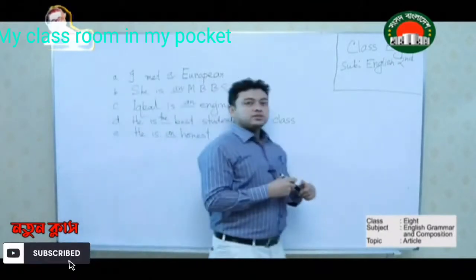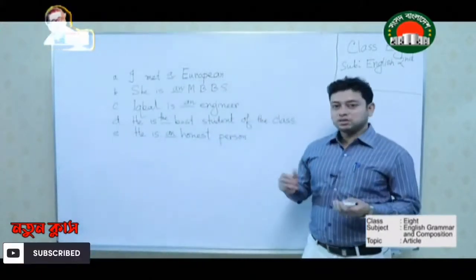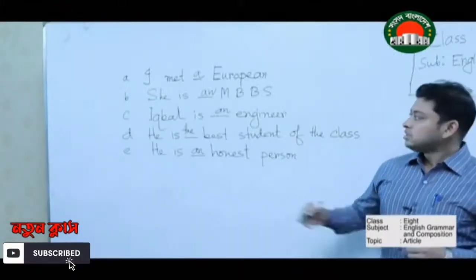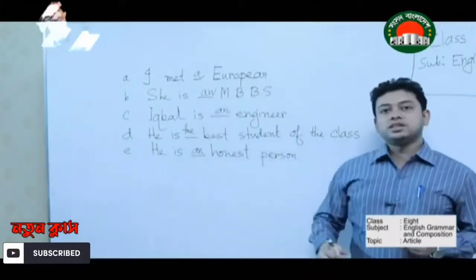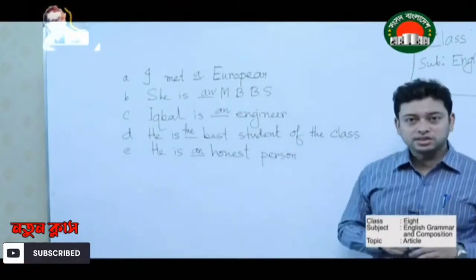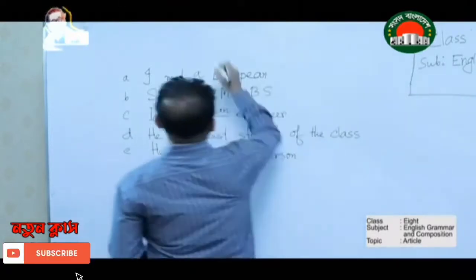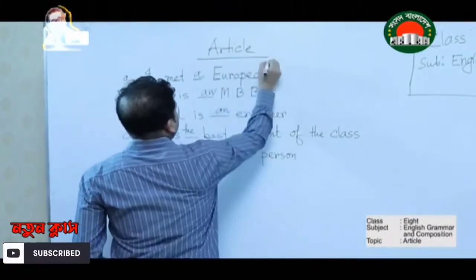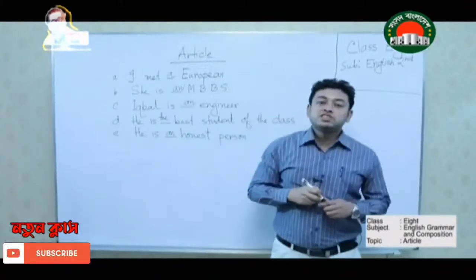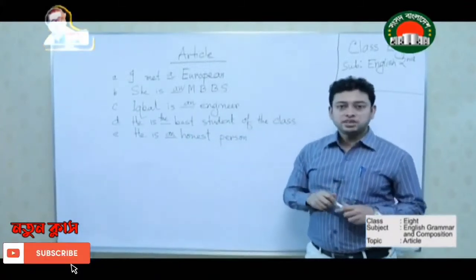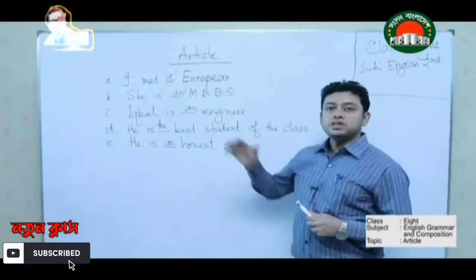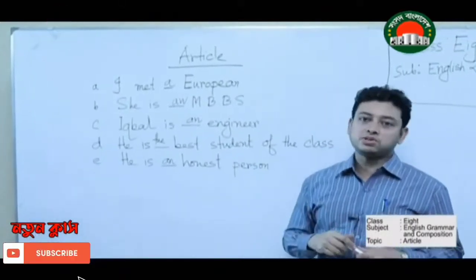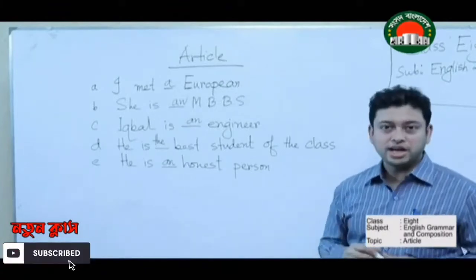So dear students, you have to remember something. This is going to be very important. These 5 sentences give 5 different rules on articles. As we are discussing articles, I am not going to give an elaborate discussion on the definition of article, because you have studied articles in class 6 and class 7. First, we will revise some rules which are comparatively easy. Then we shall discuss some difficult rules or confusing items.